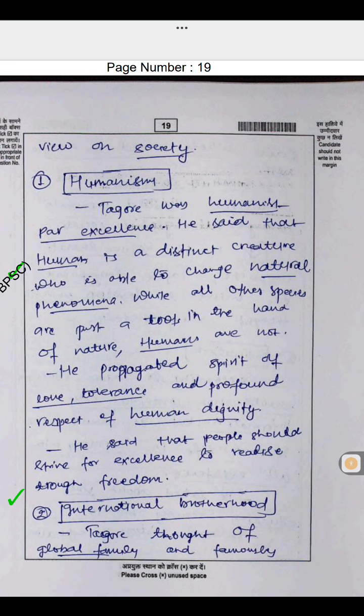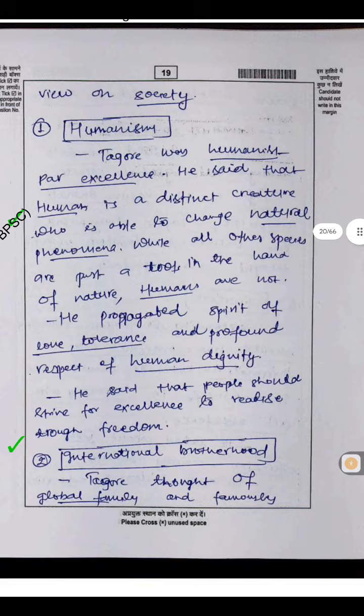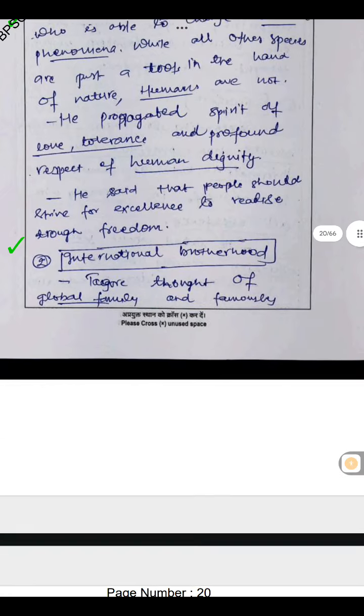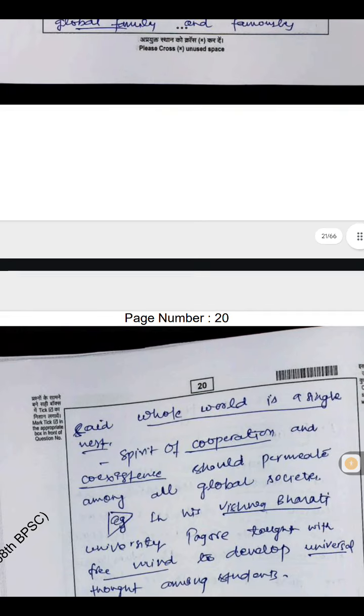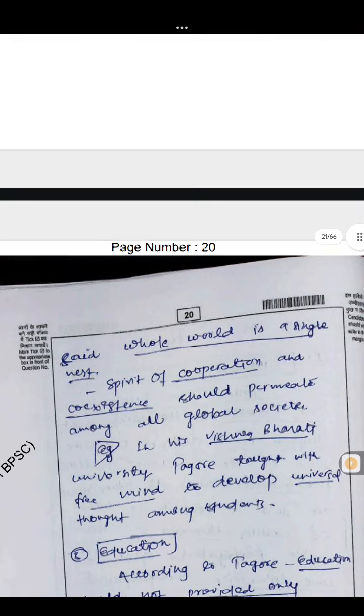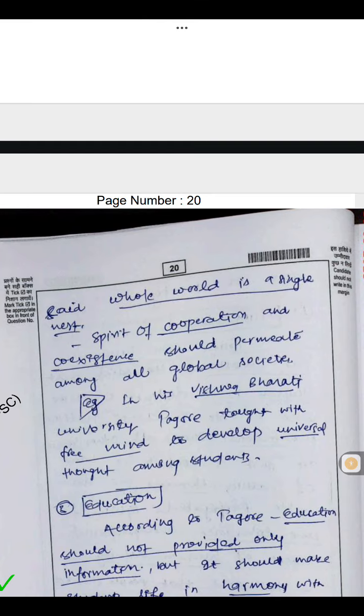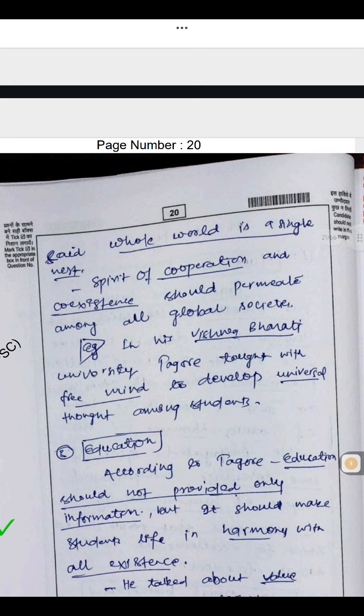He said that people should strive for excellence to realize freedom and international brotherhood. Tagore thought of a global family and famously said, "Whole world is a single nest." Spirit of cooperation and coexistence should permeate among all global societies. Example, in his Vishwabharati University, Tagore taught with a free mind to develop universal thought among students.